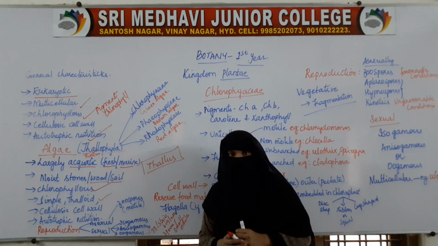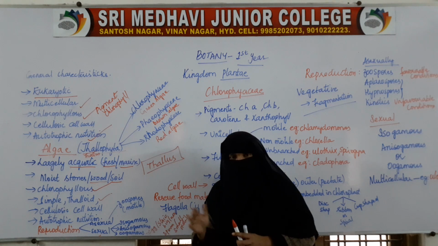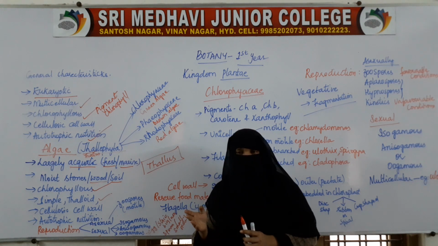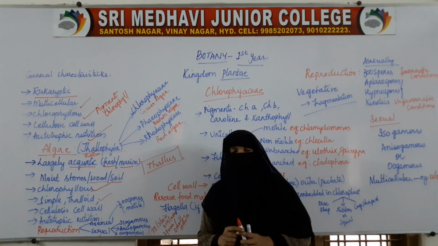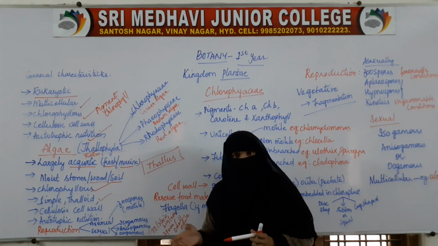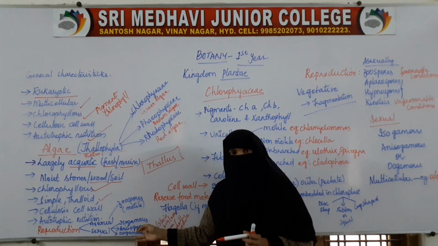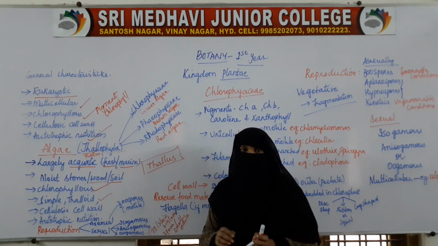So, reproduction takes place as isogamous, anisogamous or oogamous. If reproduction is taking place between two similar organisms, then it is called isogamous. If it is between different species, then it is anisogamous.